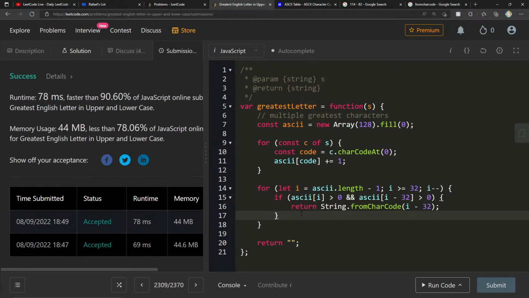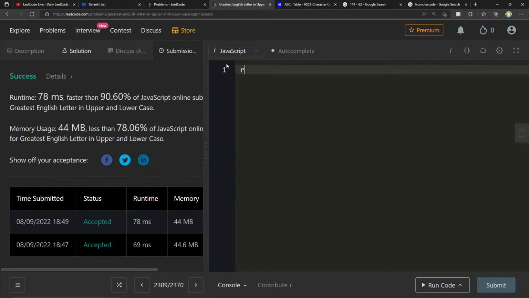In Python, there are built-in string constants that simplify this a lot. Cool question nonetheless, and cool to see it in a different language. Yeah, Python, I've seen some crazy stuff, which I think works in both ways. The best thing you can do in an interview is, well, let's talk about the worst thing. The worst thing is, imagine JavaScript had a greatest letter function for whatever reason, and in my interview I just do something like return s dot greatest letter, and I'm smiling and saying, oh my god, that's so great.